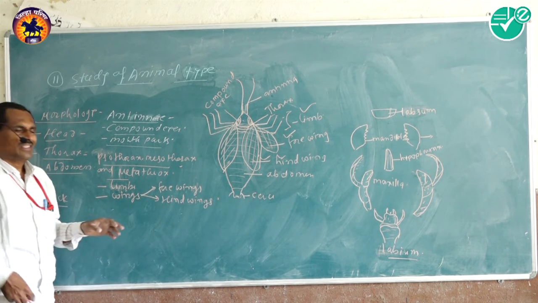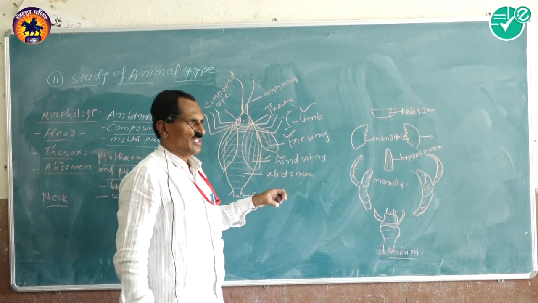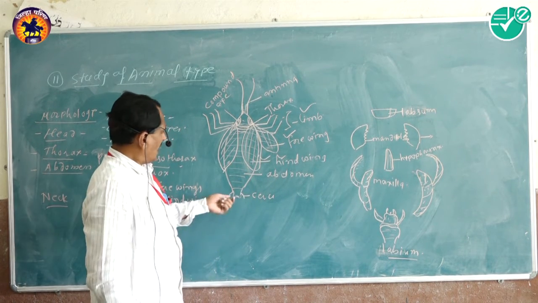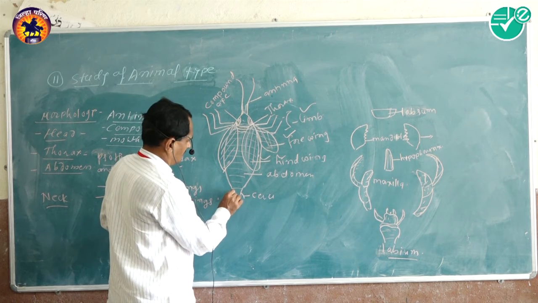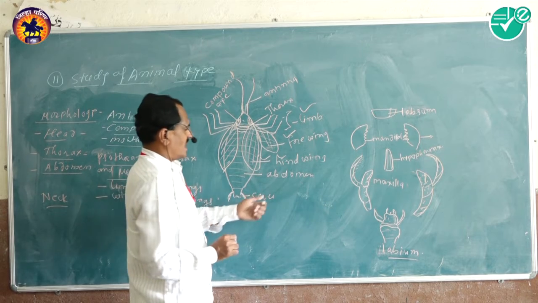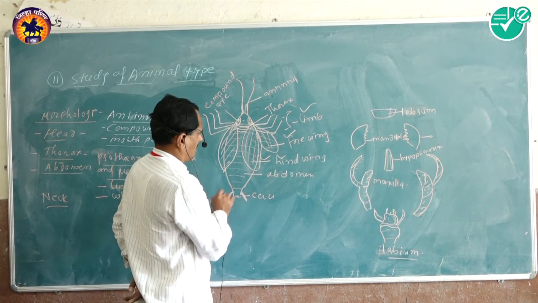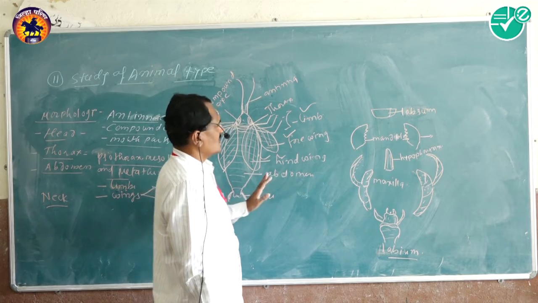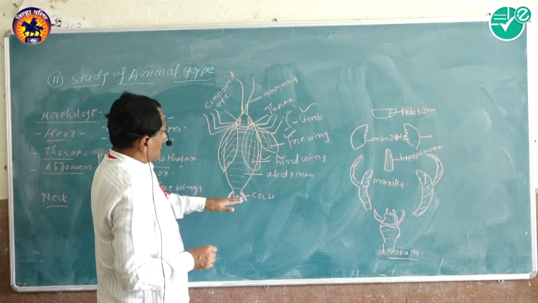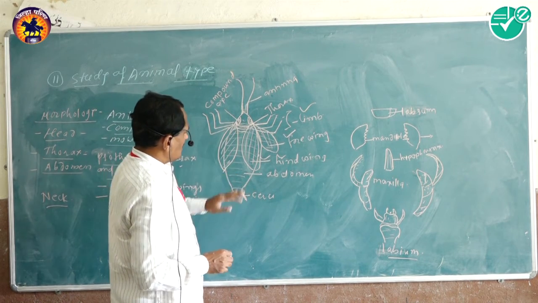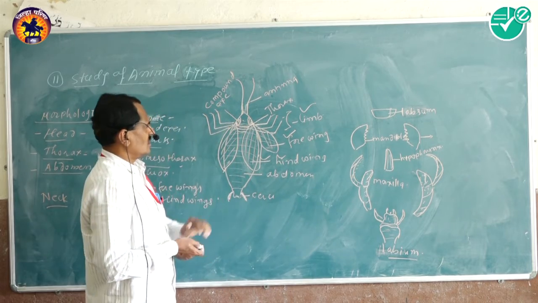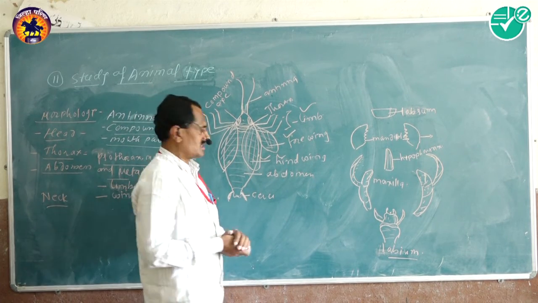Out of these, the 11th segment is fused with the 10th segment and only 10 segments are visible. The last segment shows a pair of cerci, a single one being a cercus. Dorsally, the abdomen and thorax are covered with chitinous plates.